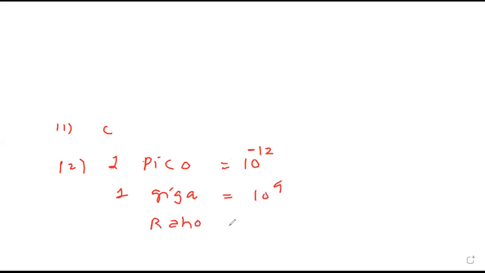So the required ratio will be 10 raised to minus 12 upon 10 raised to 9. So it will be minus 12 minus 9, which is minus 21. So the answer is B. Trisha, did you follow? Yes, sir. I know this concept. Okay.